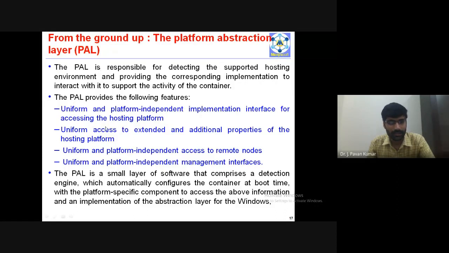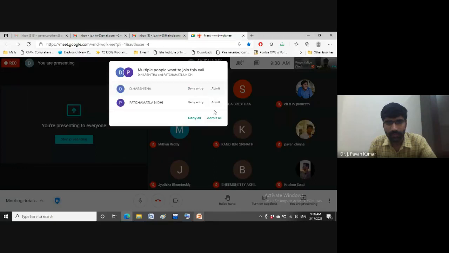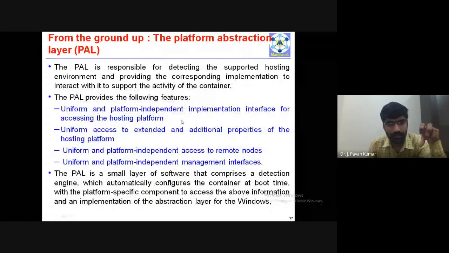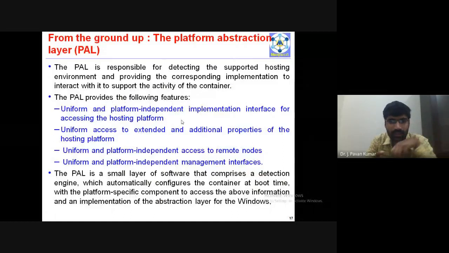This PAL is a layer on top of the underlying operating system and hardware, that you remember. The services of PAL are provided to the containers, that you remember. What is meant by container? Just a lightweight software layer with associated infrastructure.